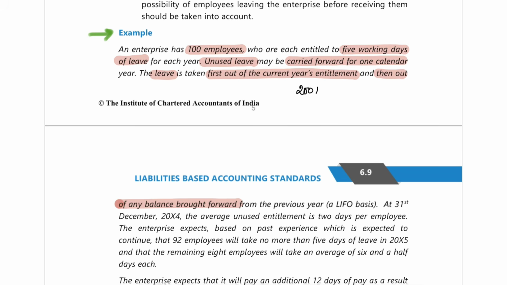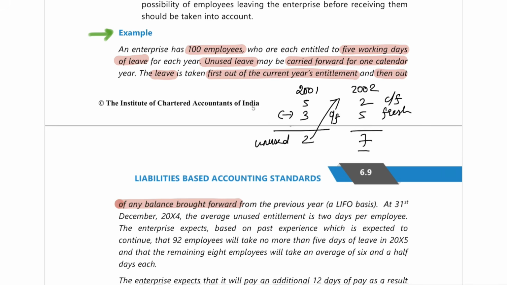So suppose in 2001, they had 5 days of leave, and the employee only took 3 days of leave. So how much unused leave balance is there in the last year? 2 days of leave balance. Now this will be carried forward to the next year. For 1 year it can be carried forward. So 2 days of leave balance you will already have, carried forward from the previous year, and fresh you will get another 5 days of leave. So totally 7 days of leave balance you will have in the current year.